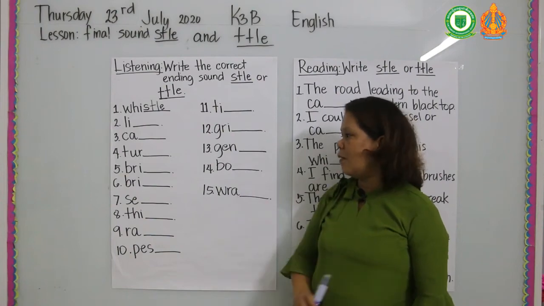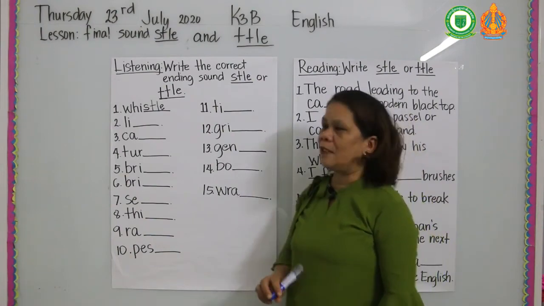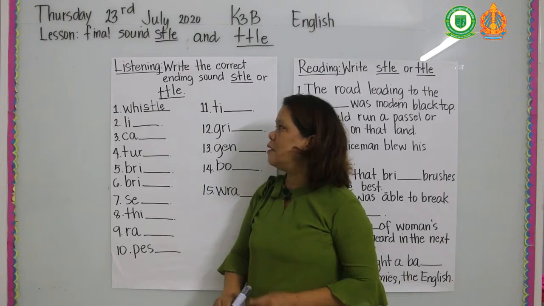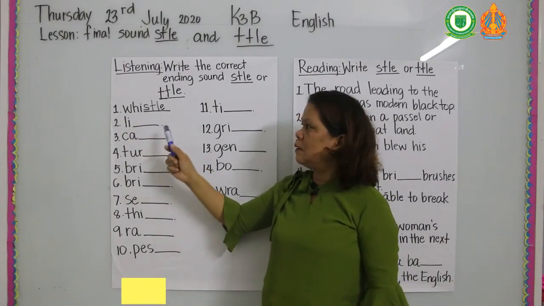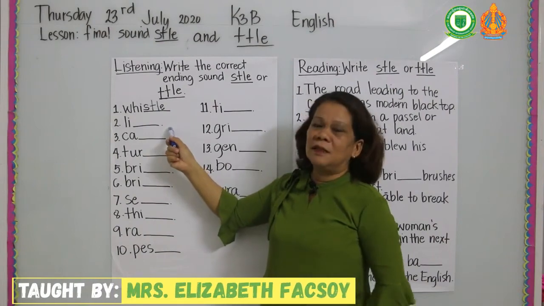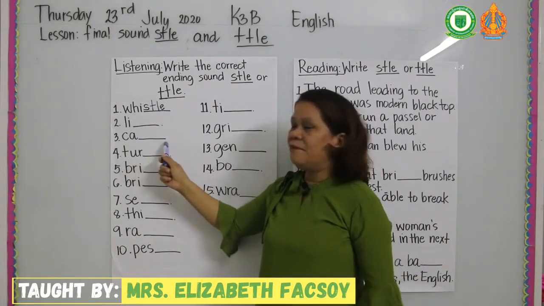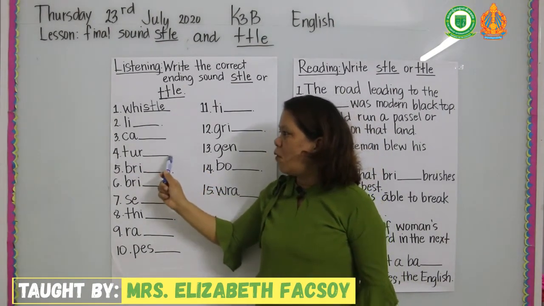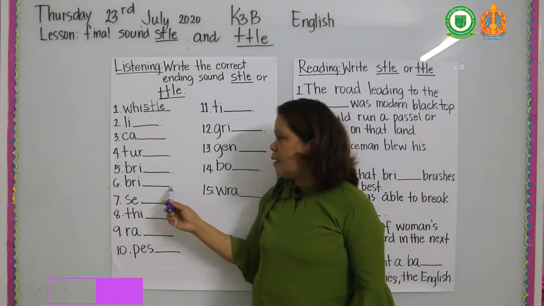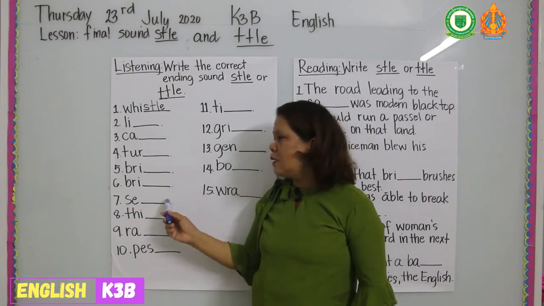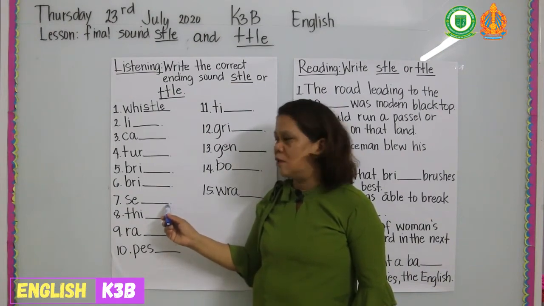Okay, I will read again for the last time. Please listen. Number 1, whistle. Number 2, little. Number 3, castle. Number 4, turtle. Number 5, bristle. Number 6, brittle. Number 7, settle.